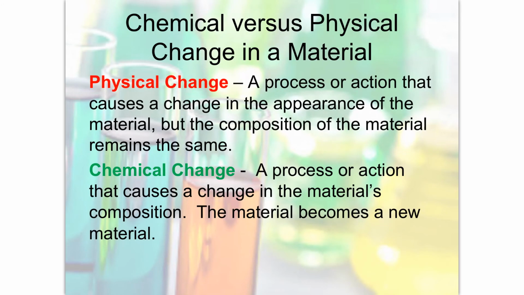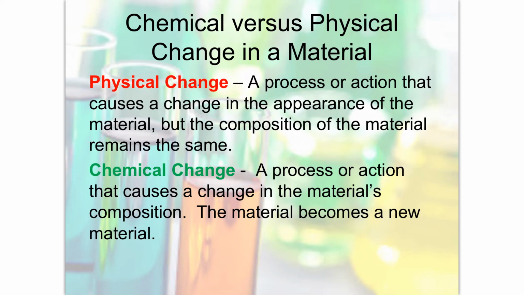So if you remember back to the definition of chemistry, one of the parts of that definition was the study of the changes occurring in matter. And so we're going to talk about those changes now. There are two types of changes that we're going to be concerned with for this class. There's a physical change, and then there's a chemical change. So physical and chemical.